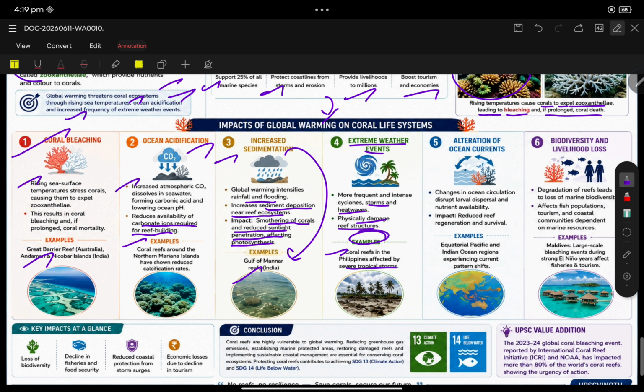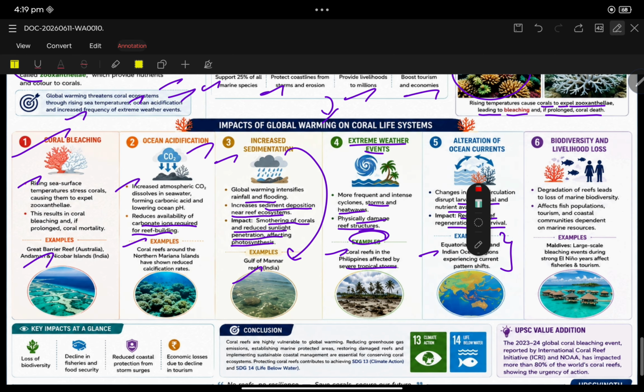Alteration of ocean current. Change in ocean circulation disrupts larval dispersal and nutrition availability. Impact: reduced reef regeneration and survival. Example, Equatorial Pacific and Indian Ocean region experiencing current pattern shift.